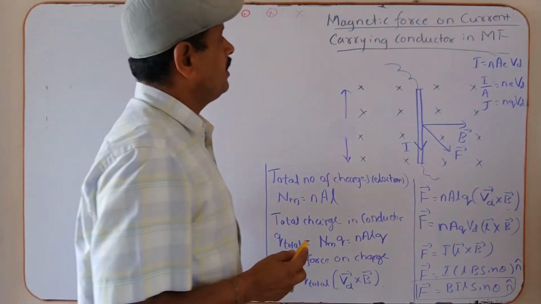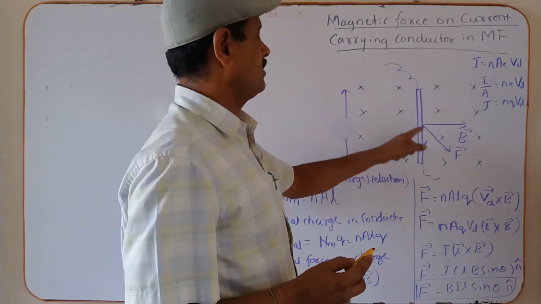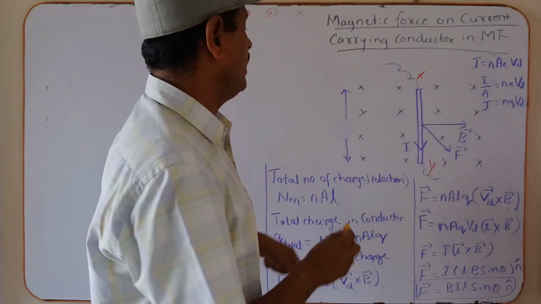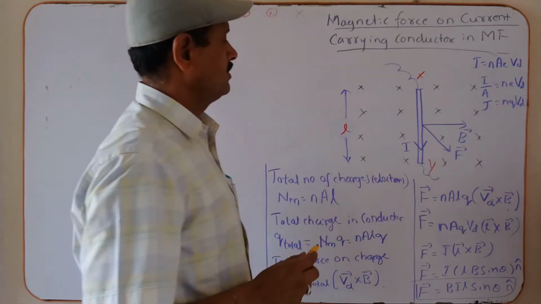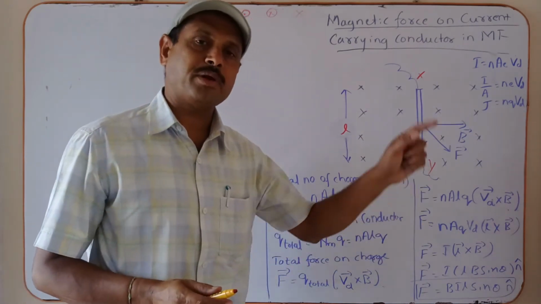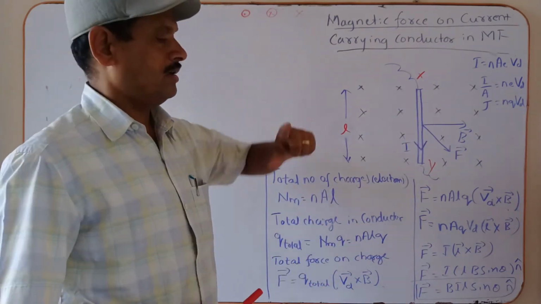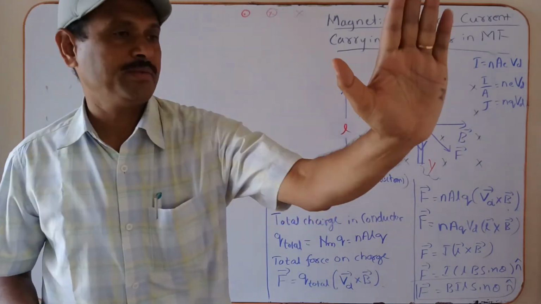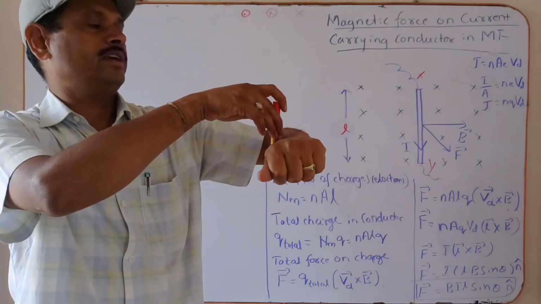Now a conductor XY of length L is placed perpendicular to the magnetic field. The magnetic field is directed away from the plane of the paper. The conductor is like this, perpendicular to the magnetic field.